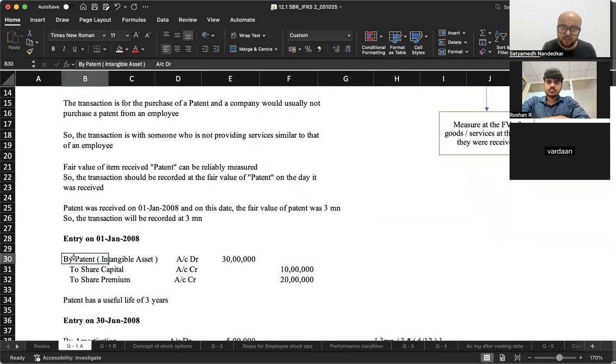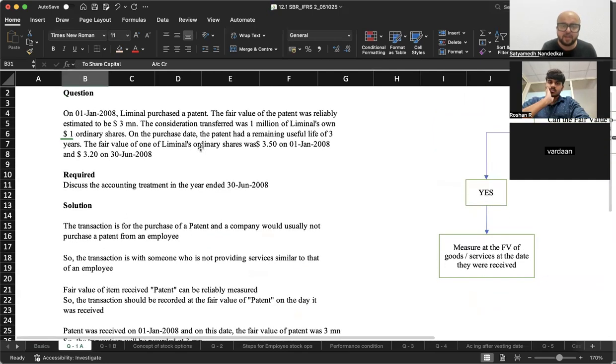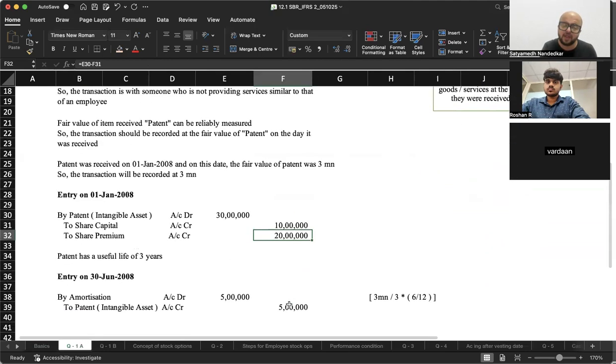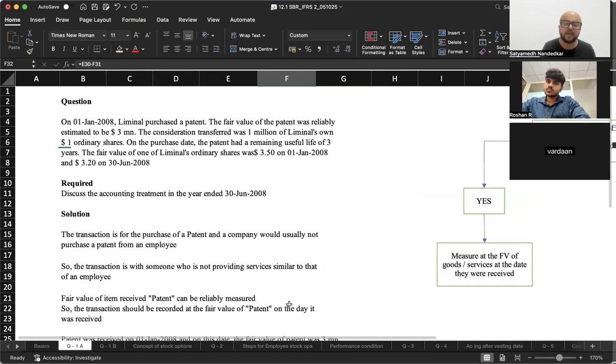So you will record an entry: patent account debit 3 million, to share capital 1 million shares of $1, to share premium the balancing amount. The patent has a useful life of 3 years. Then entry on 30th of June 2008, naturally you will have to amortize the patent.